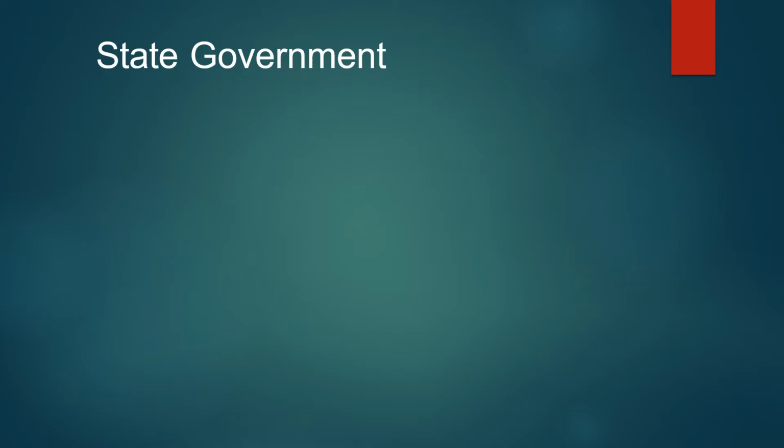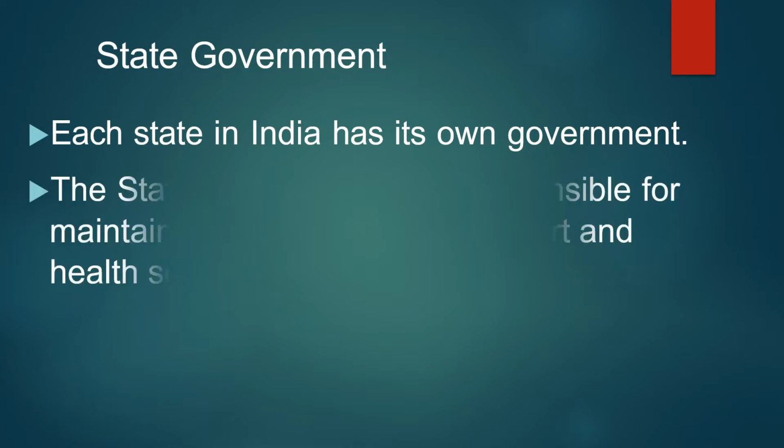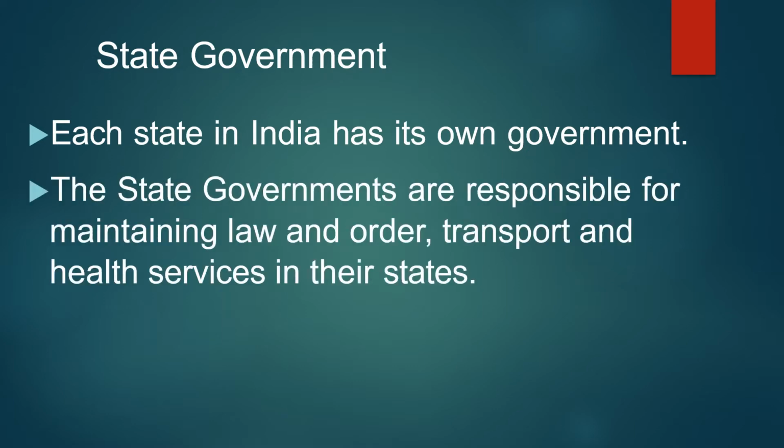Now, children, let us study about state government. In India there are 28 states, and each state has its own government. The state governments are responsible for maintaining law and order, transport, and health services in their states, and it comes under central government.